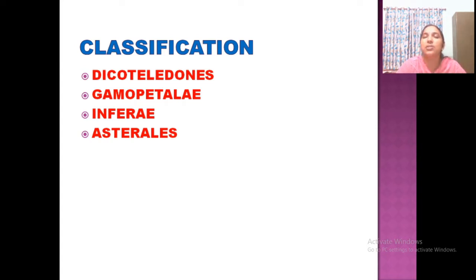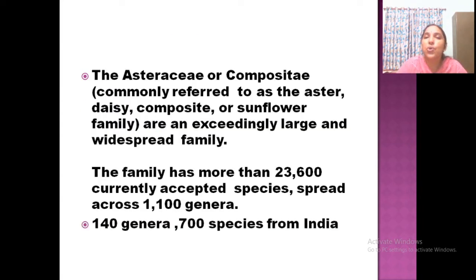It is very clear that the ovary is inferior and petals are united. This family is also known by another name, Compositae.